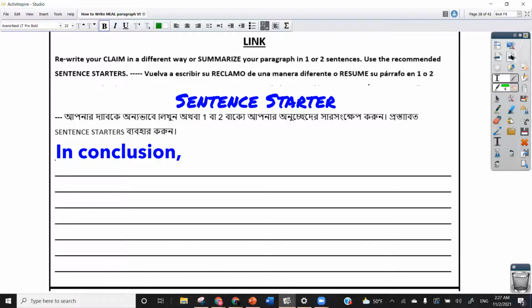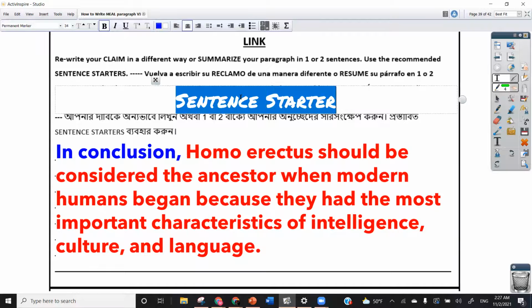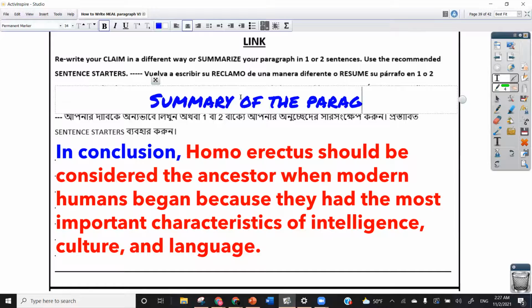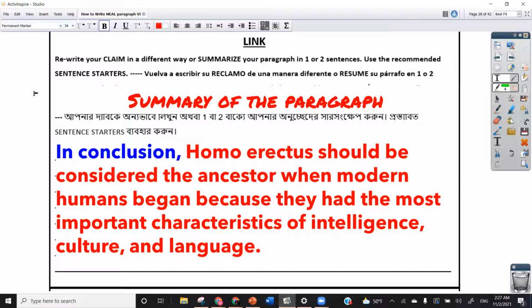So first you need to include a sentence starter. So for this, I have chosen "in conclusion." And then it's a summary of your paragraph. And actually this is what goes here, just to make it super clear. And then you just need a summary of the paragraph. So for the link, this is basically it. In conclusion, Homo erectus should be considered the ancestor when modern humans began because they had the most important characteristics of intelligence, culture, and language.